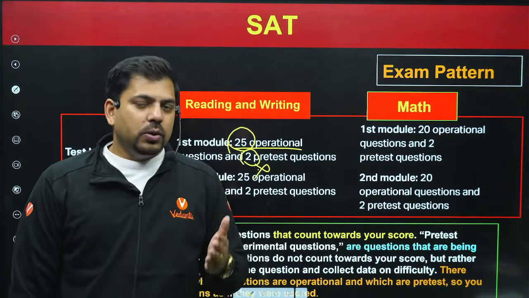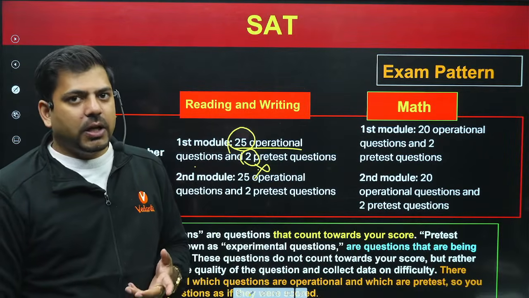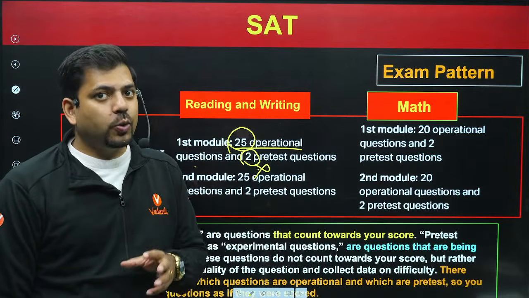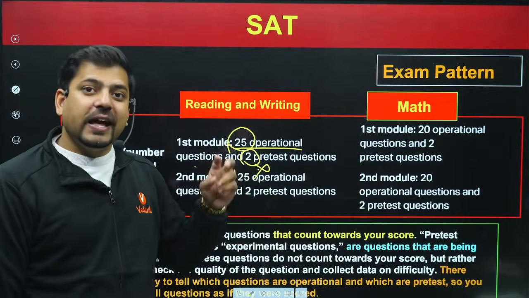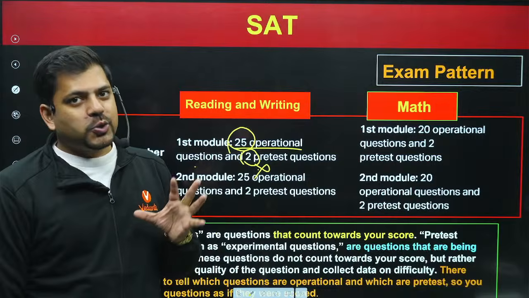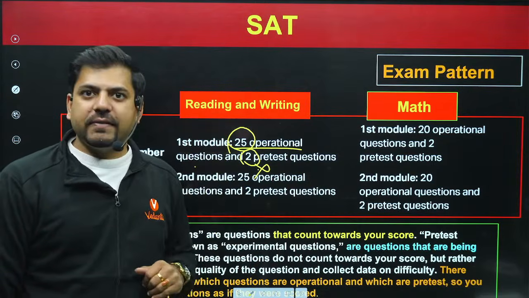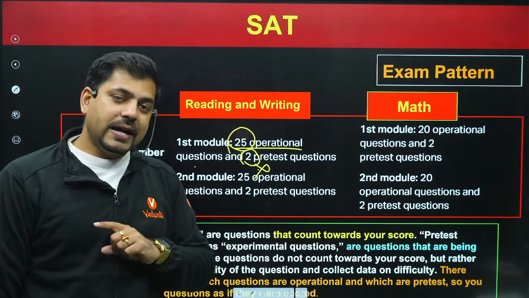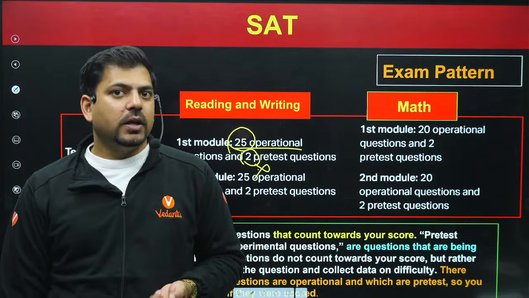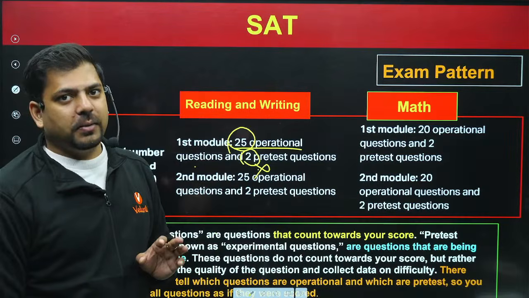Now the tricky part here is that while taking the examination, you would not know which 25 questions are your main questions, the operational questions, and which two questions are pre-test questions which would not be evaluated. So that is the tricky part, and hence in the examination you will have to attempt all 27 questions, because which two questions would not be evaluated, you do not know, and hence all 27 questions have to be attempted.